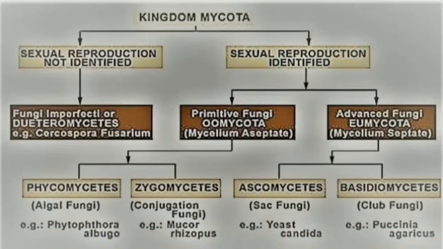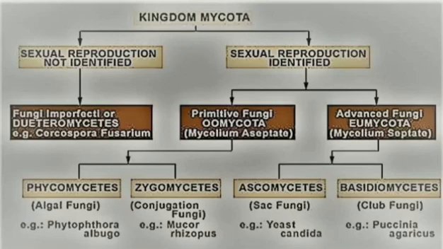On the basis of sexual reproduction, kingdom Mycota or kingdom fungi is also divided into different phyla or groups. Firstly, the group in which sexual reproduction is not identified, and the other in which sexual reproduction is identified. In fungi imperfecti or Deuteromycota there is no sexual reproduction identified, so this is separately placed. And the other is on the basis of sexual reproduction identification.